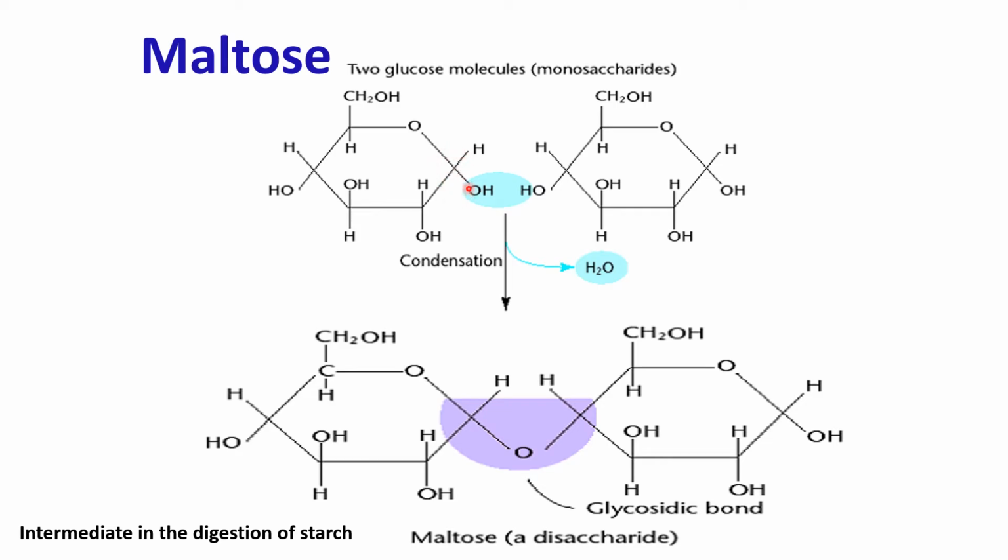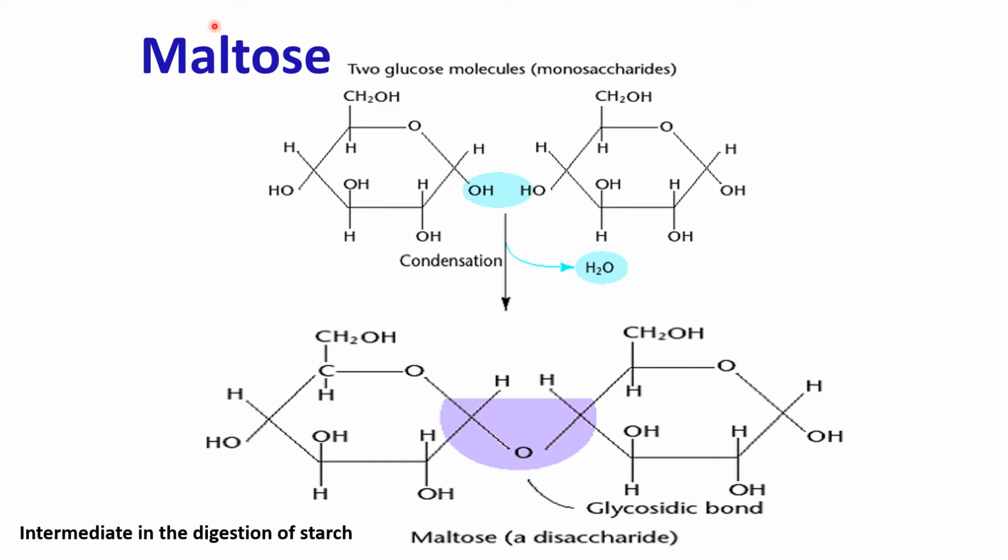So the hydroxyl group of the anomeric carbon of one glucose residue, when condensed with the hydroxyl group at carbon number 4 of another glucose residue, with the elimination of one water molecule, a covalent bond is formed that is called the glycosidic bond. So the glycosidic bond is a covalent bond, and to break this bond we need enzyme.